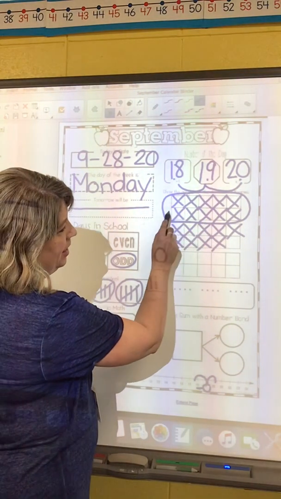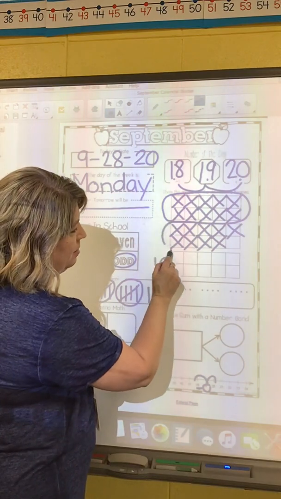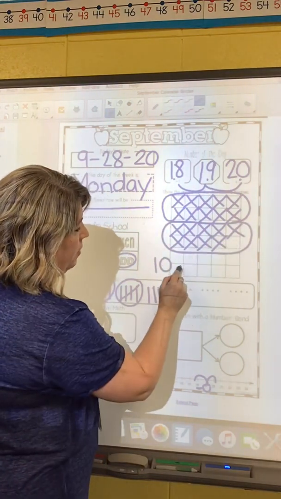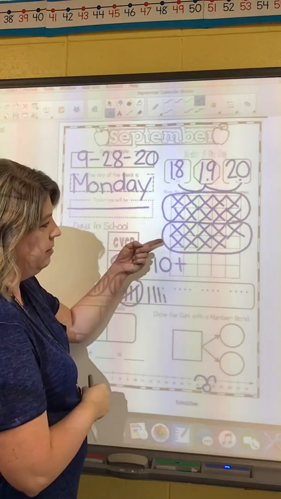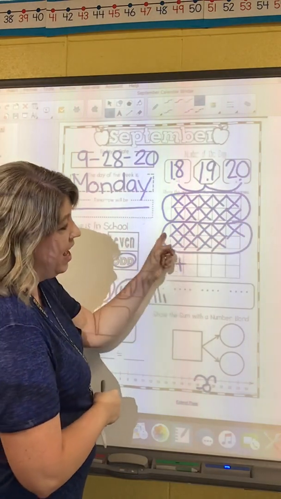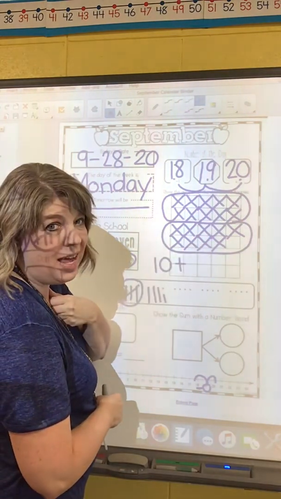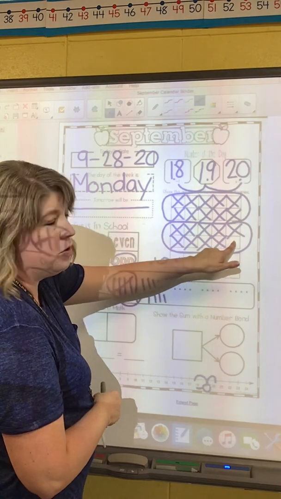All right, so take a look at yours. Did you fill up a whole 10 at the top? You should have, right? So write the number 10 down here to start that number sentence. So we had 10, and then we added this many more. How do I know how many more I added? Is this a whole 10? No, it's not a whole 10. There's one more square left to fill.